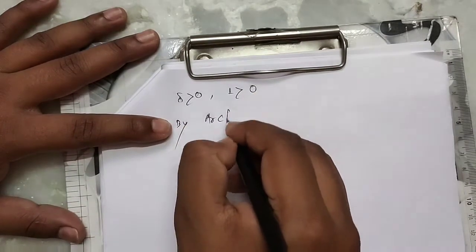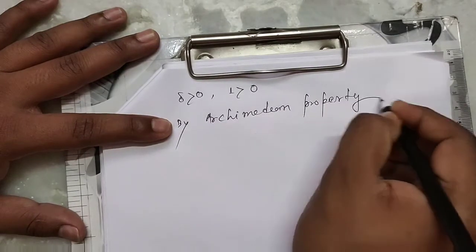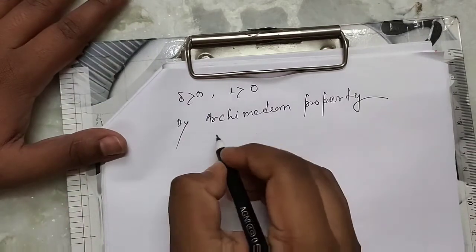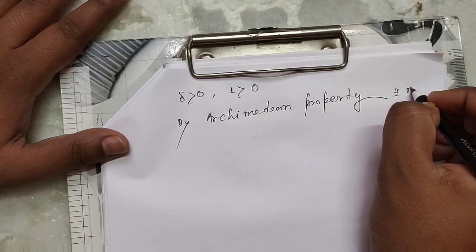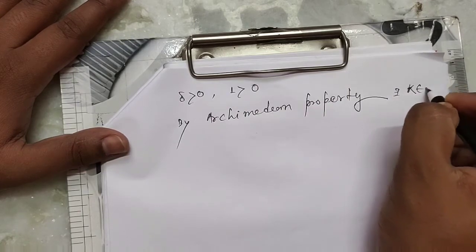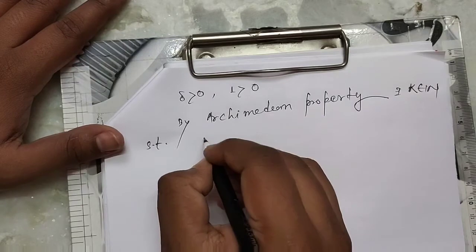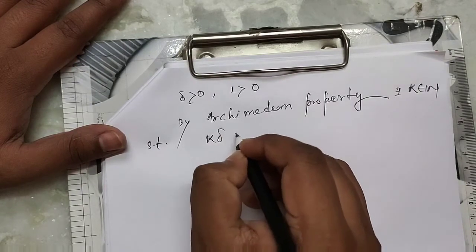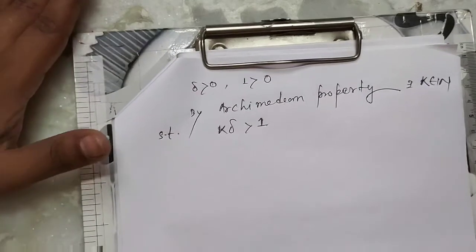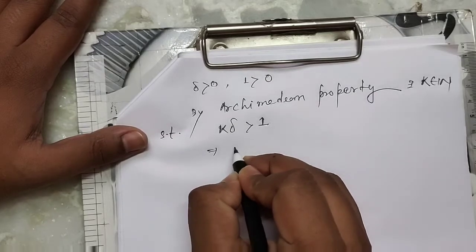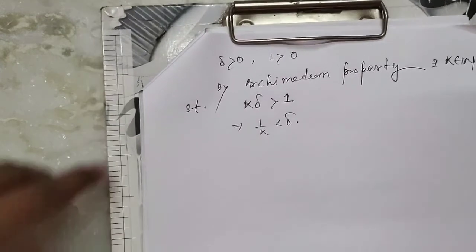Then by the Archimedean property, there is a natural number k belonging to N such that k delta is greater than 1. Clear? k delta is greater than 1. This implies 1 by k is less than delta.